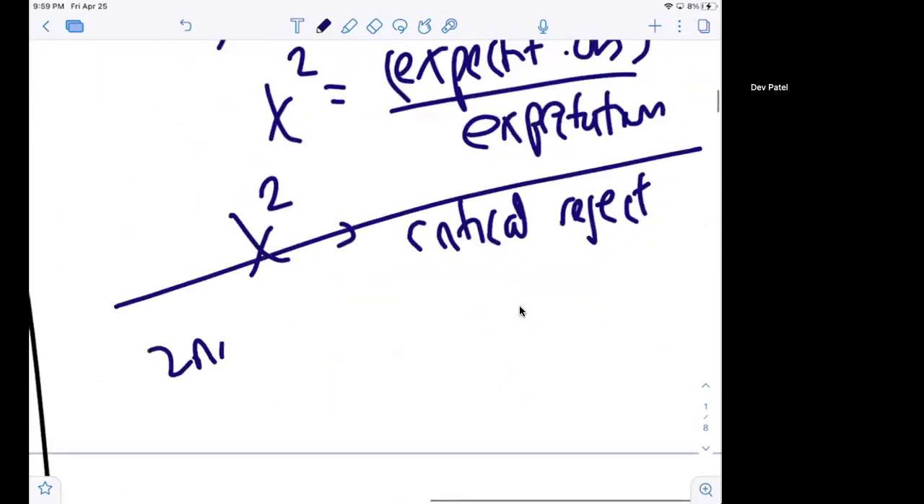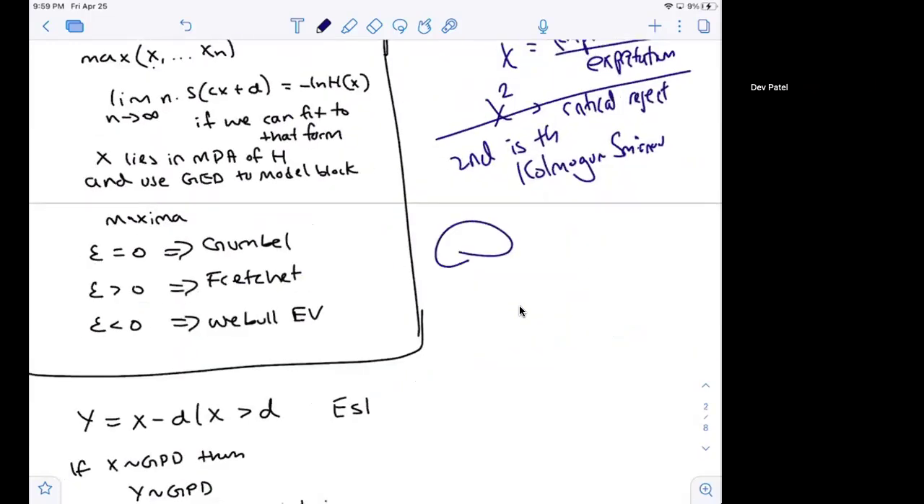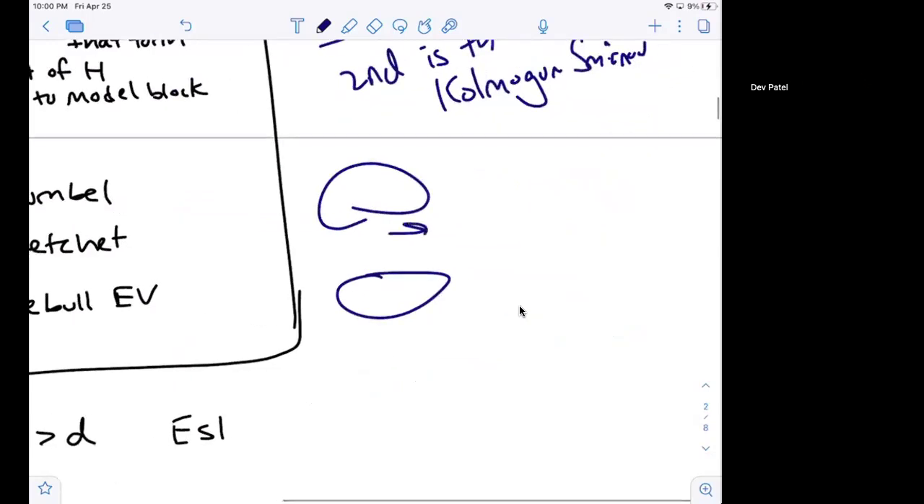Second way is through what we call the Kolmogorov-Smirnov test. And what we do here is we compare the theoretical CDF with the empirical CDF. So we have the empirical CDF, which is based off of the empirical data, and we have the theoretical CDF, which is based off of the theoretical distribution. If we notice a significant difference between these, then we know that the model is not a good fit for the data set.